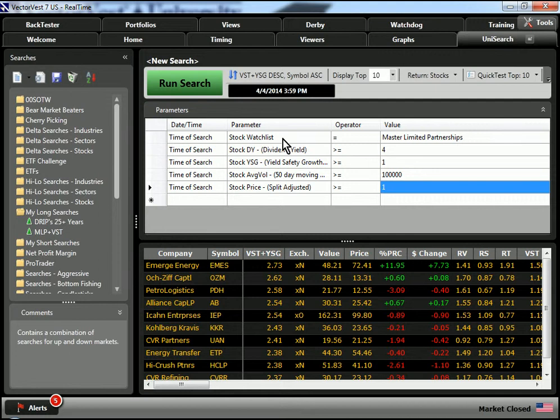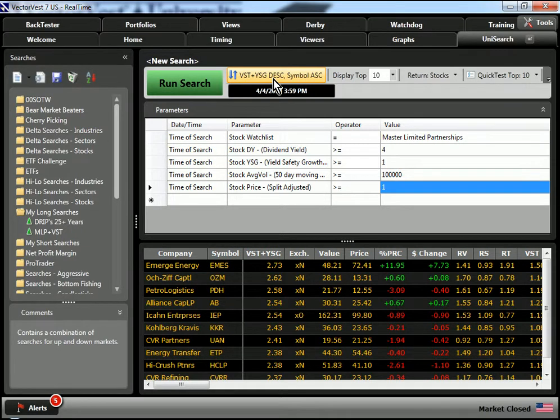We started with the first parameter, which is a stock watch list. It has to equal that Master Limited Partnerships watch list we just took a look at. Next, the stock's dividend yield has to be greater than or equal to 4%. The stock's YSG, which is an indicator of the yield, safety, and growth of that dividend, has to be greater than or equal to 1 on a 0 to 2 scale. Next, we put in some volume and price parameters. It has to trade at least 100,000 shares on a 50-day moving average volume and have a price greater than or equal to $1.